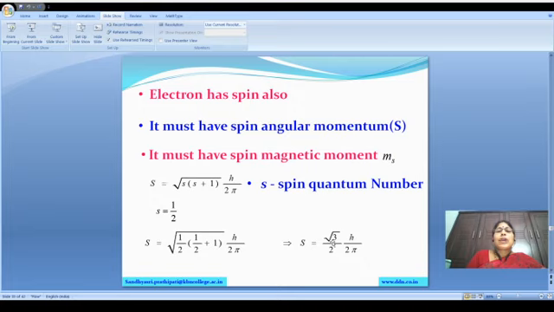As in the equation for angular momentum, here also for spin, S is equal to root of s into s plus 1 into h by 2 pi, where small s is the spin quantum number. The value of s is half. If we substitute the half value in the above equation, we get S is equal to root 3 by 2 into h by 2 pi.